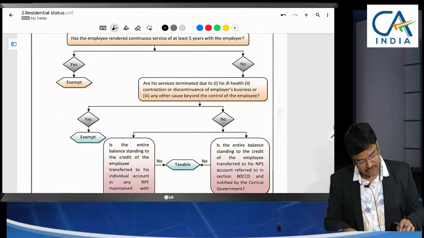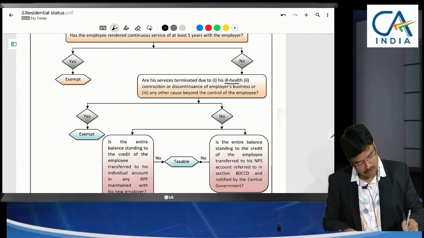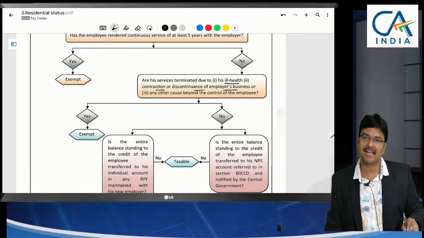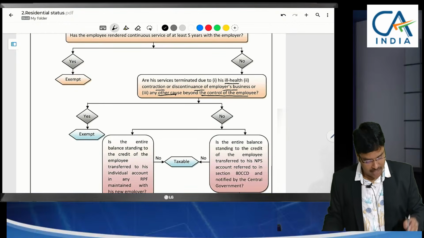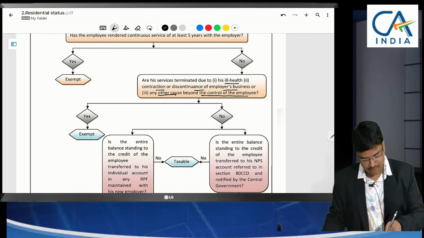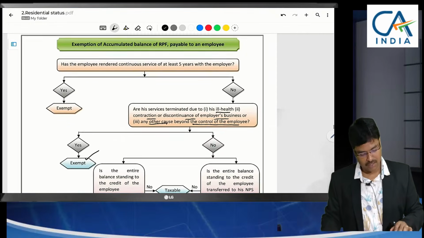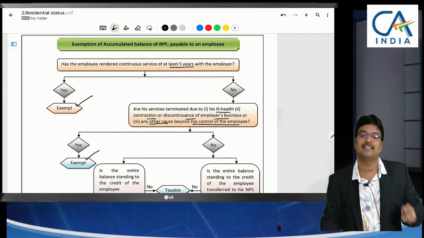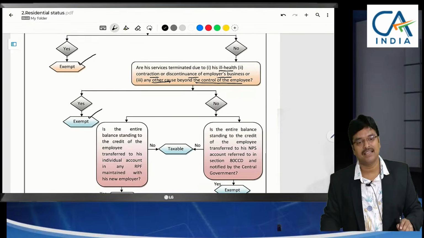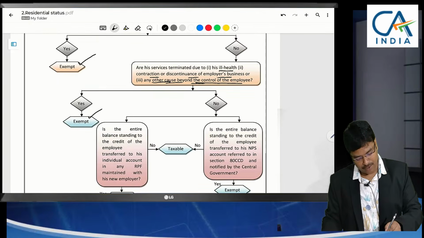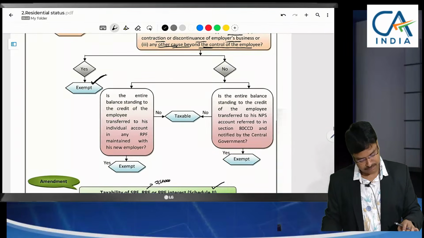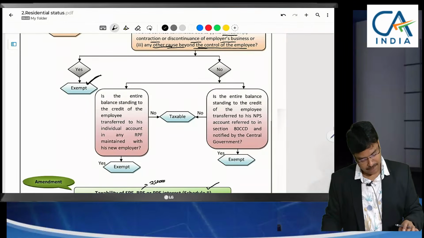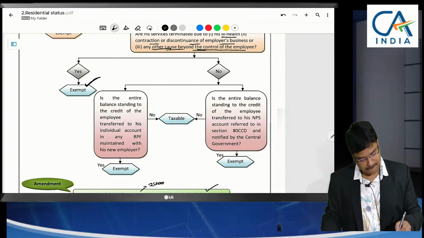But if it was withdrawn due to ill health, contraction or discontinuance of the employer itself, meaning the employer has closed the business, I didn't resign, or any other cause beyond the control of the employee, then it will be exempted. Greater than 5 years, it will be exempted. Less than 5 years, if for a cause beyond our control, it will be exempted. No sir, I am only withdrawing, then in this case that will be taxable.